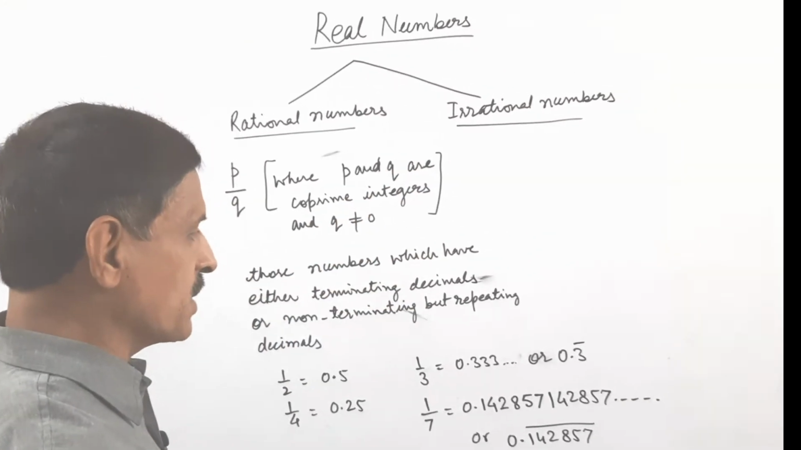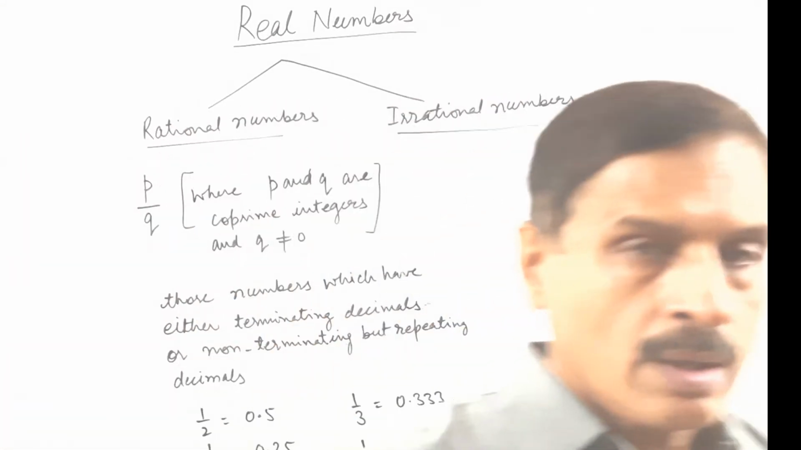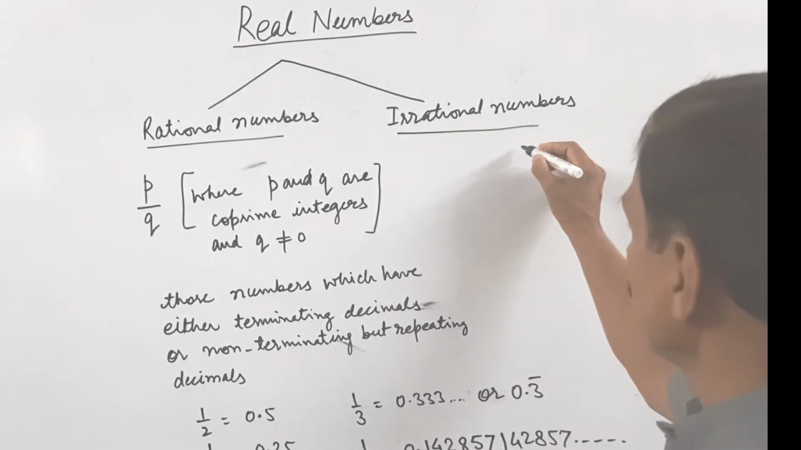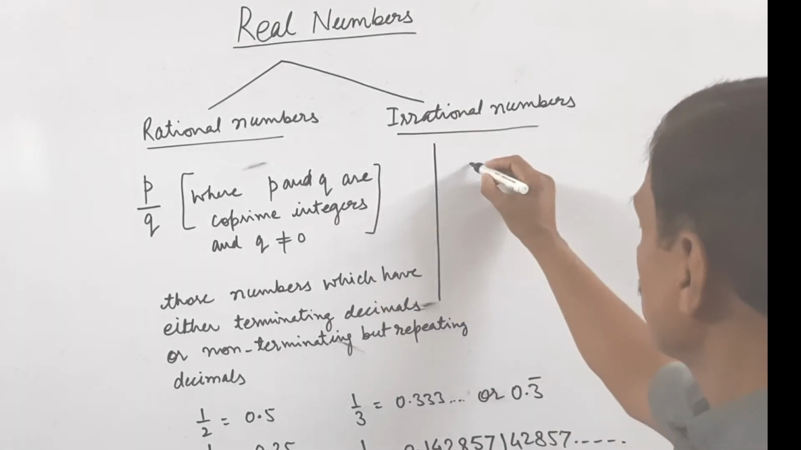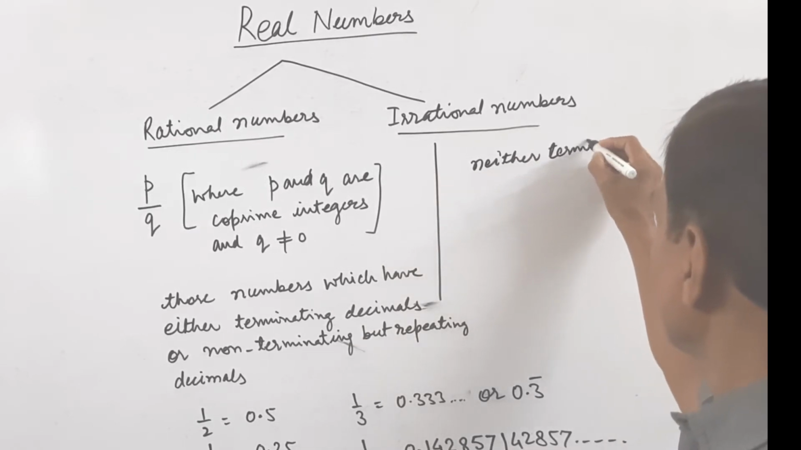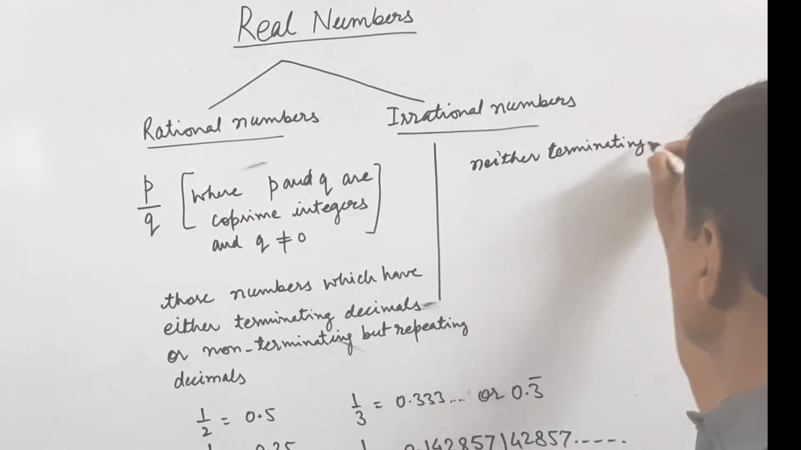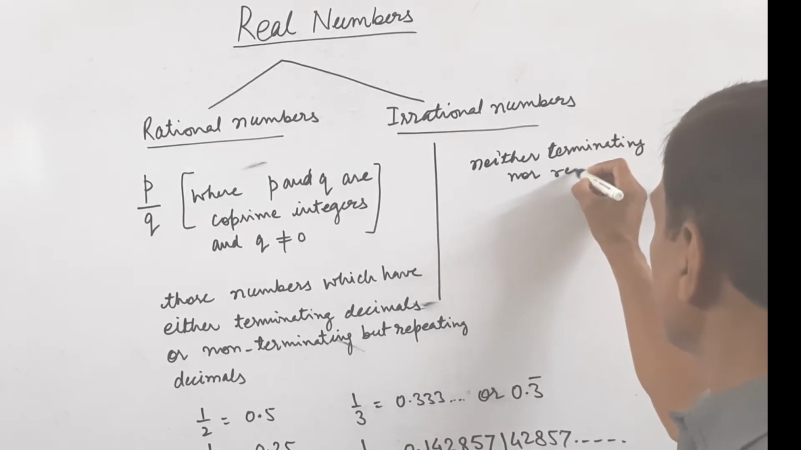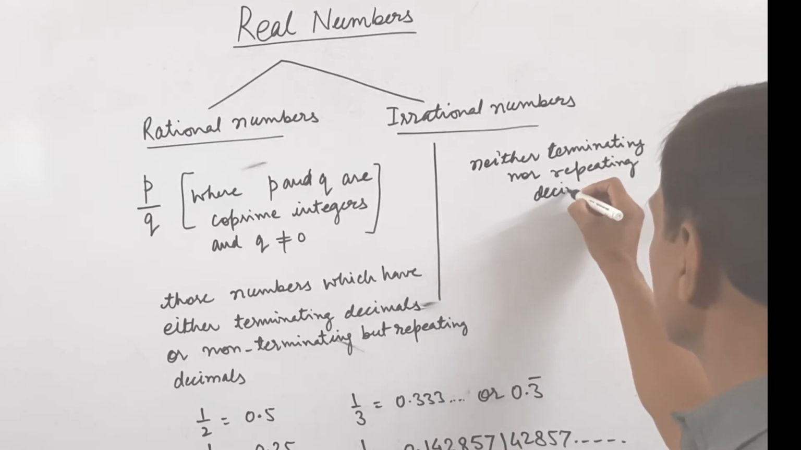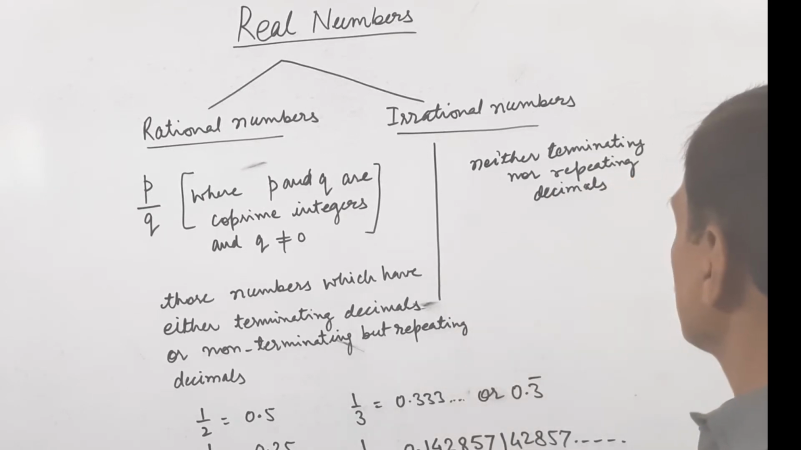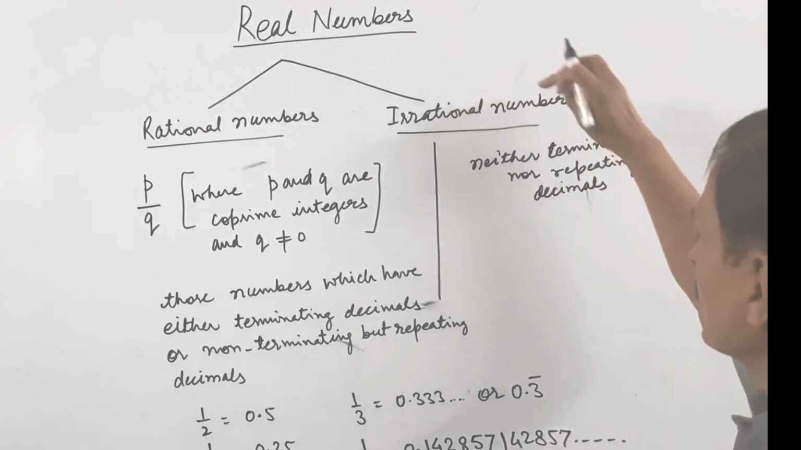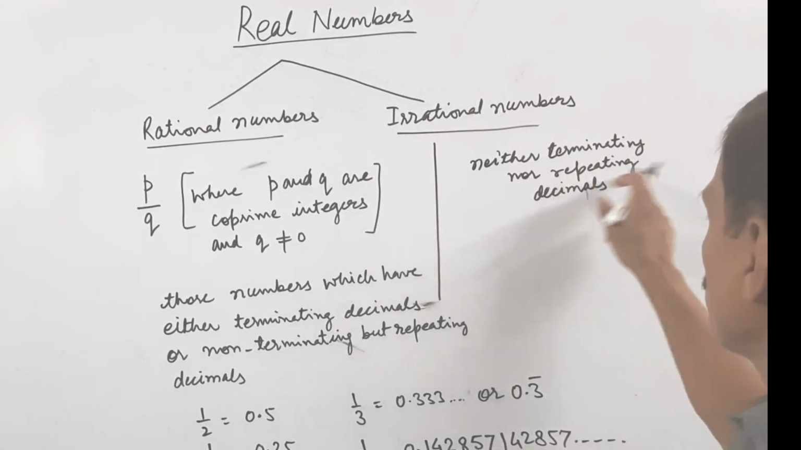Next is irrational numbers. Irrational numbers are those numbers which have neither terminating nor repeating decimals. So irrational numbers are neither terminating nor repeating decimals.